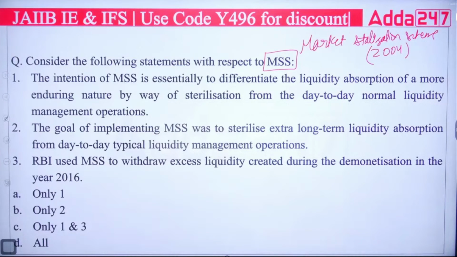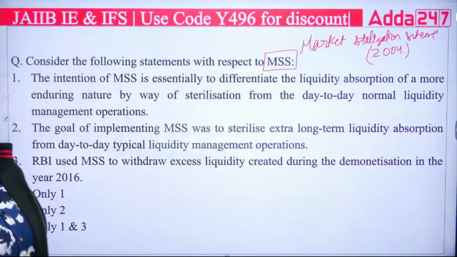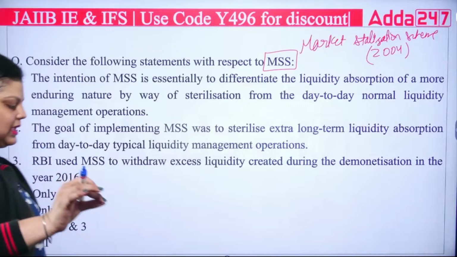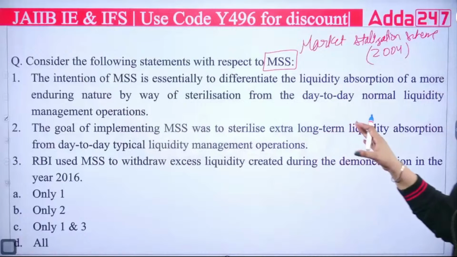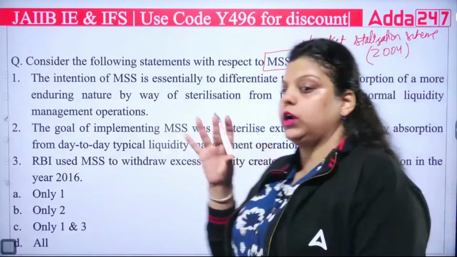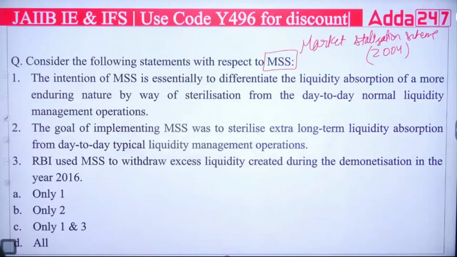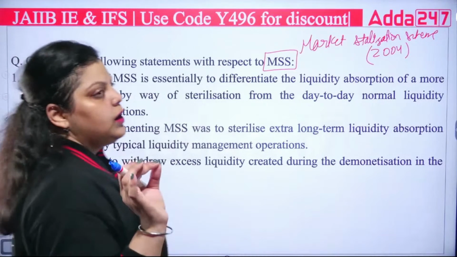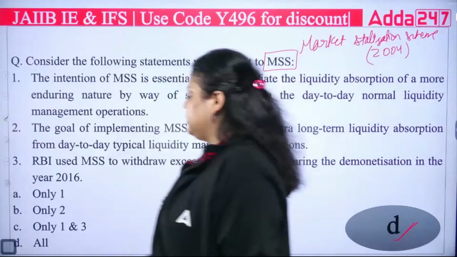The market stabilization scheme is an indirect instrument of monetary policy introduced in 2004, in which RBI used government securities to maintain the liquidity in the market. Whenever there is high liquidity in the market, to control it, RBI sells the government security, and to increase the liquidity in the market, RBI purchases the government security. Very good. The right answer is all. All of these are correct in context to your MSS. So the right answer will be D, that is all of the above.